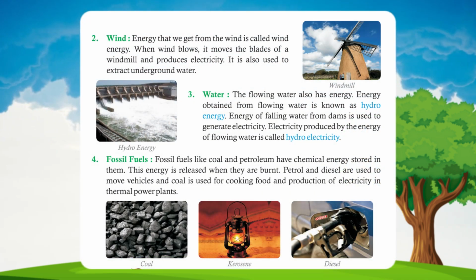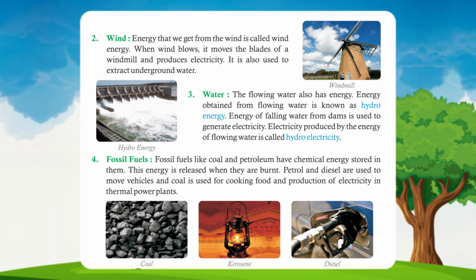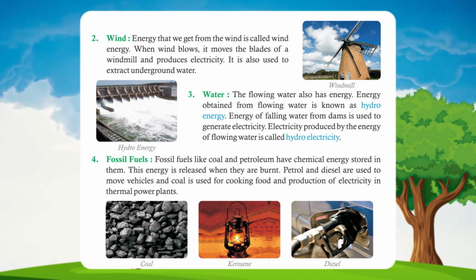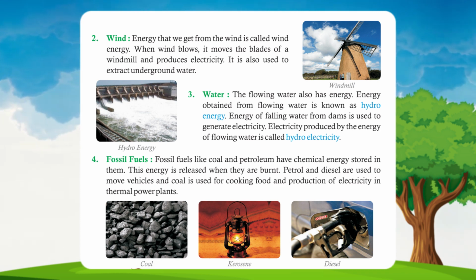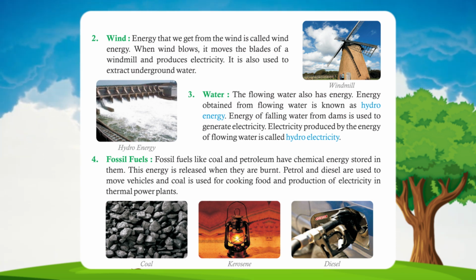2. Wind. Energy that we get from the wind is called wind energy. When wind blows, it moves the blades of a windmill and produces electricity. It is also used to extract underground water.